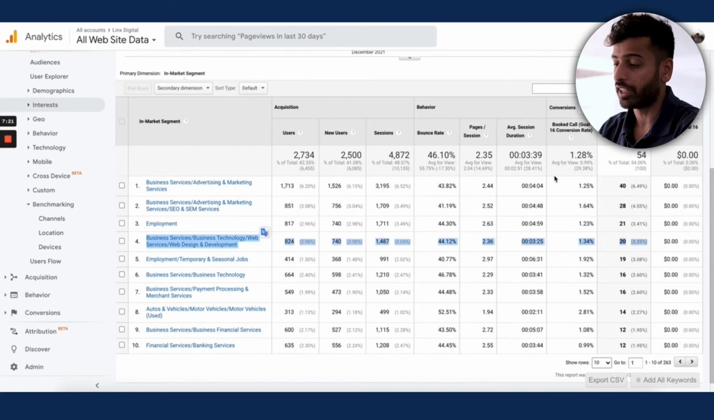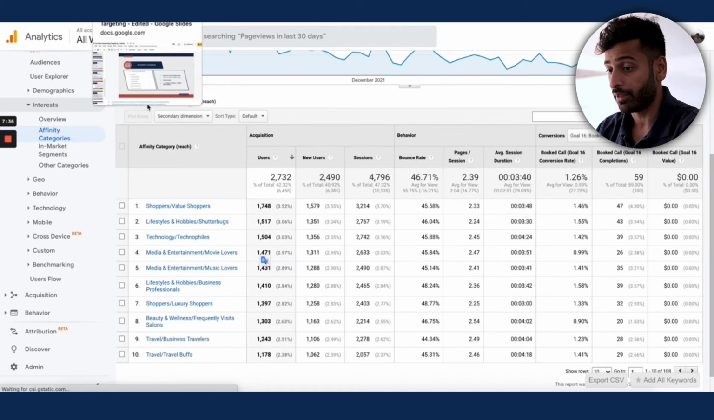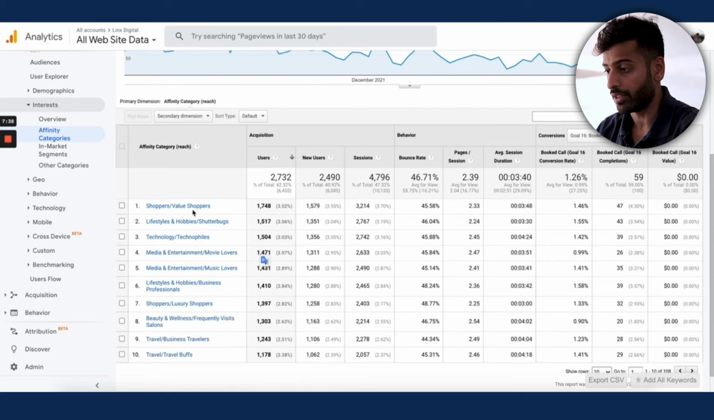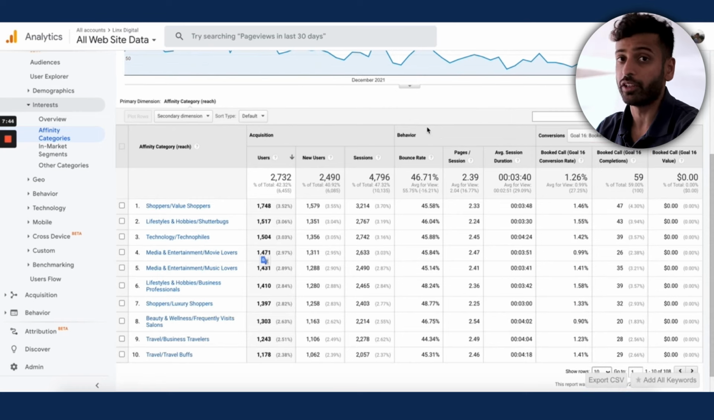Because essentially they're telling you of all the visitors that have been to your website, what are the different audiences that are likely to convert? What are the in-market segments that are likely to convert? And the best part is you can also do this with affinity audiences. So we're going to get to affinity, but you can do the same thing with affinity, right? So it basically shows you of the people who booked your calls, which affinity audience are they in? So then you can go and run those affinity campaigns in Google and YouTube ads.